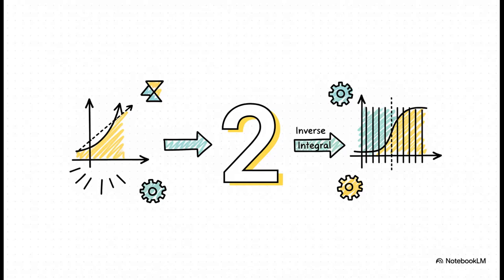So when you strip it all away, this entire massive, world-changing field of calculus really just boils down to two core ideas. The derivative, how fast is something changing right now? And the integral, how much has it all added up? That's it, change and accumulation.